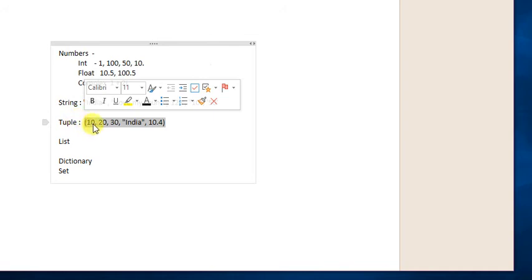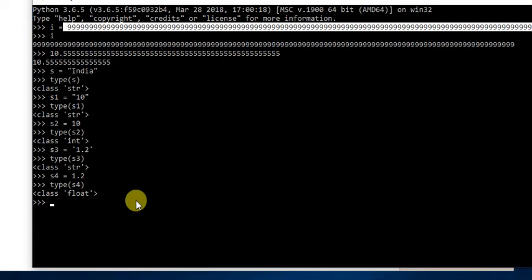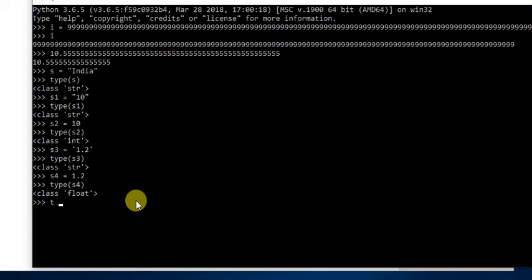So let's see in the interpreter. Let's create one tuple. T is equal to, I am giving a variable name T. You can give any variable name. It is just to indicate that T means tuple, but the variable name could be anything.